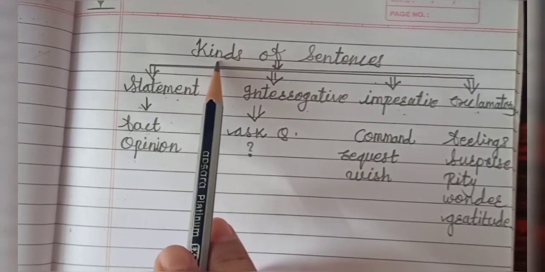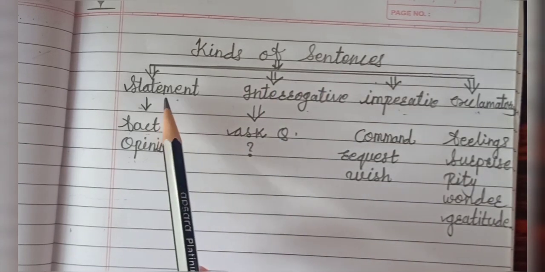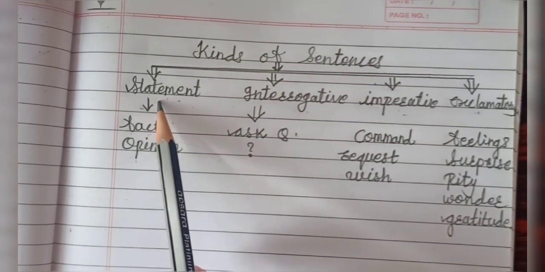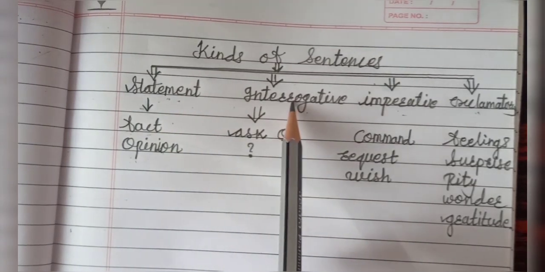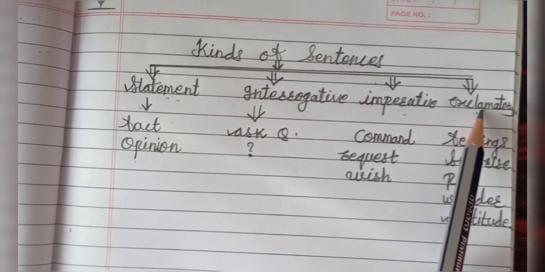Now let's learn about kinds of sentences. There are 4 types of sentences. First is statement, which you can also call a declarative sentence. Then interrogative, imperative and exclamatory.